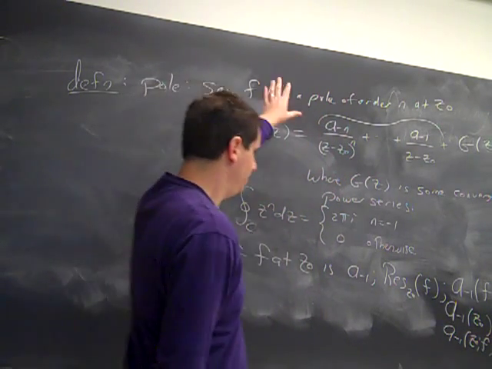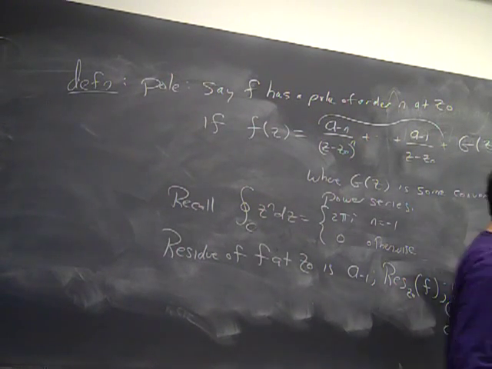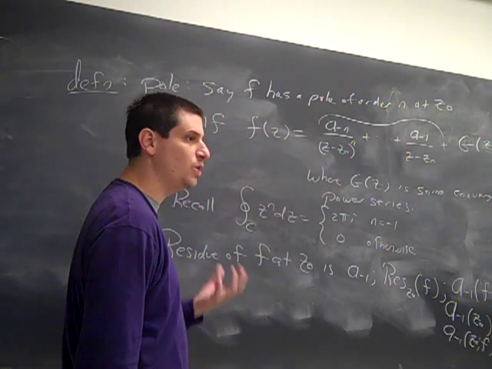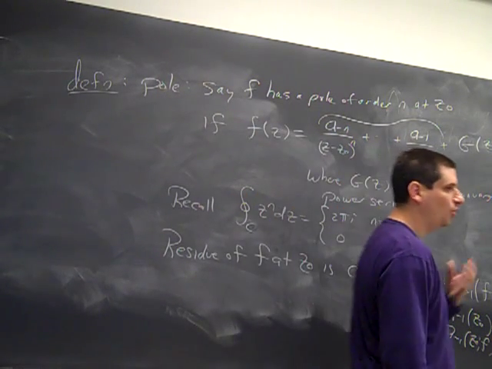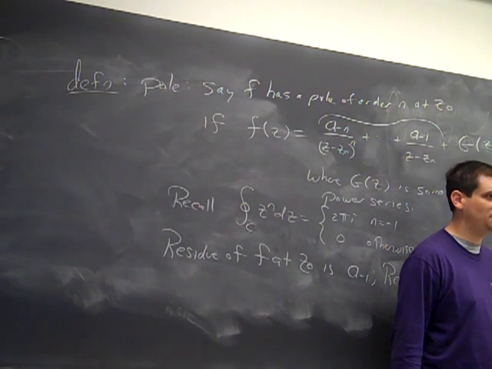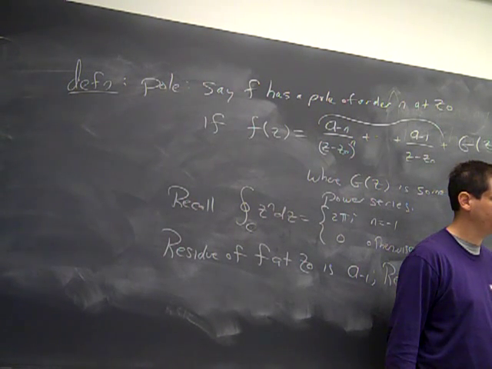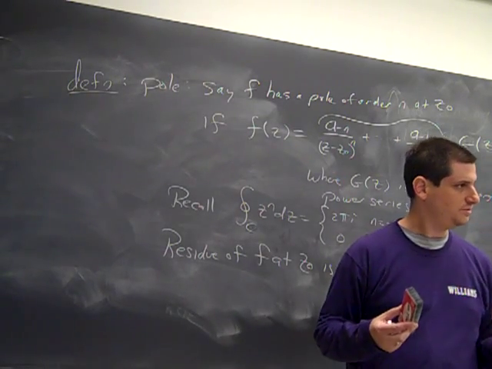All right, so far basically definition, restating an old result. So now the question is, why is this useful? Well, it's useful because it's going to allow us to quickly calculate some integrals. However, if we're going to quickly calculate integrals using this method, what will we need to be able to do? Find the residue terms.